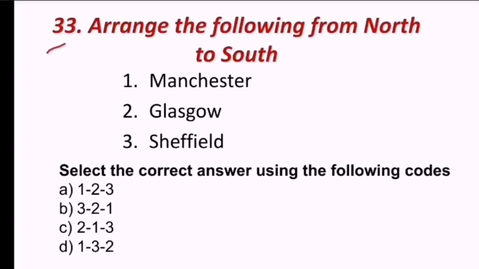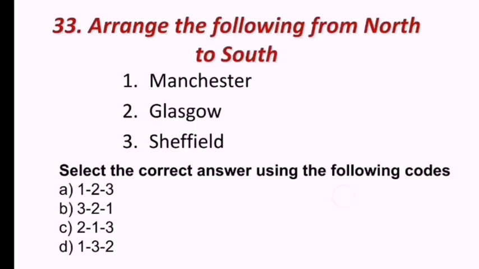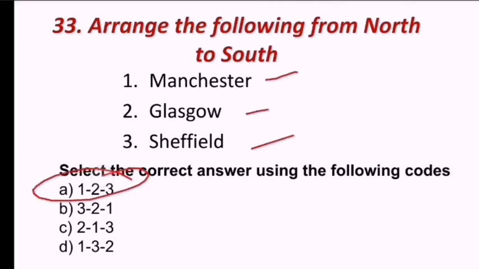Next question, arrange the following from north to south. Manchester, Glasgow, Sheffield. Here Glasgow is there, Manchester and Sheffield. North to south means first Glasgow, next Manchester, after that Sheffield. So Glasgow, Manchester, Sheffield. So 1, 2, 3 is the correct answer from north to south.